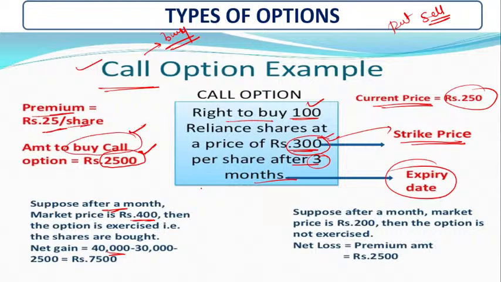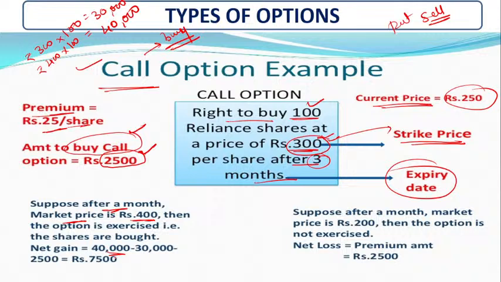So what we do over here, if you buy 100 shares of Reliance at 300 rupees per share, how much amount? 30,000, clear. But the market price of the share after the 3 months is 400, and you purchase 100 shares, so this is 40,000 rupees.